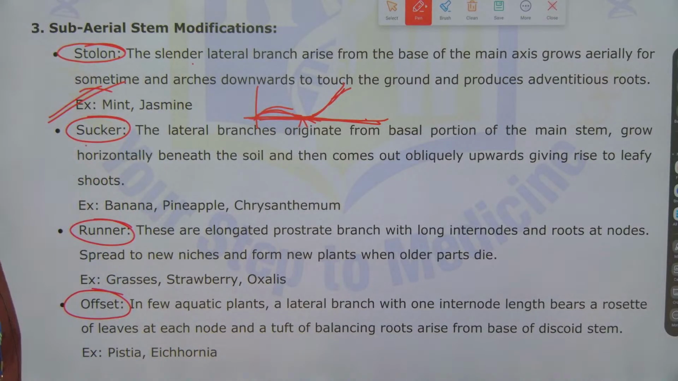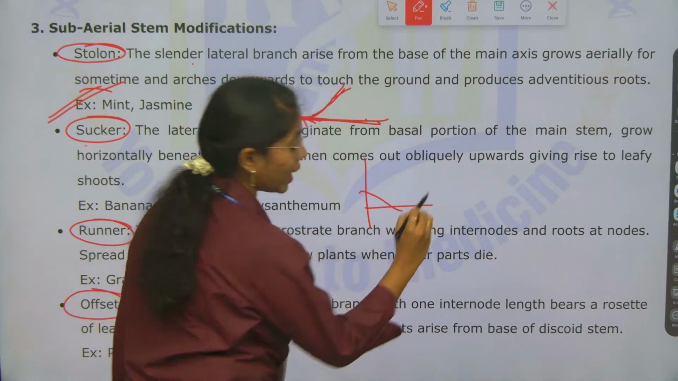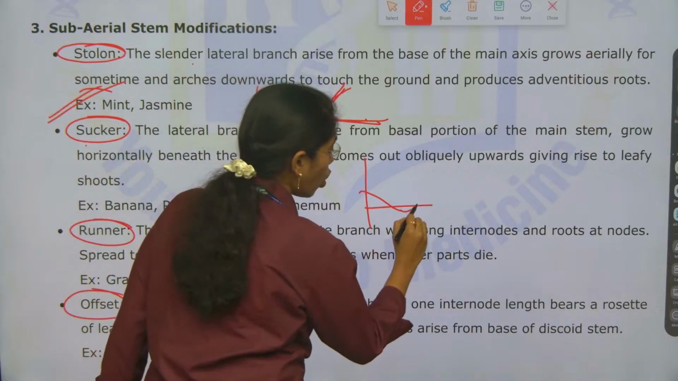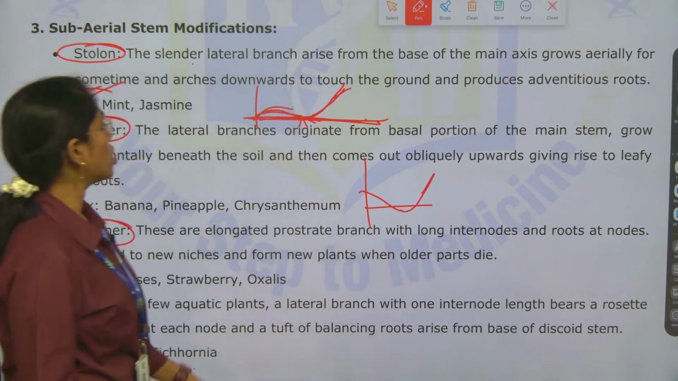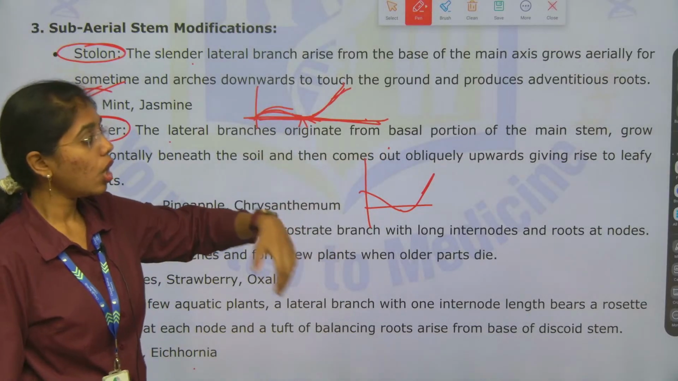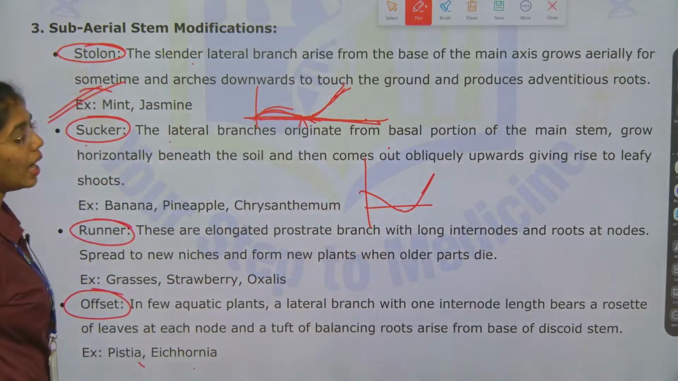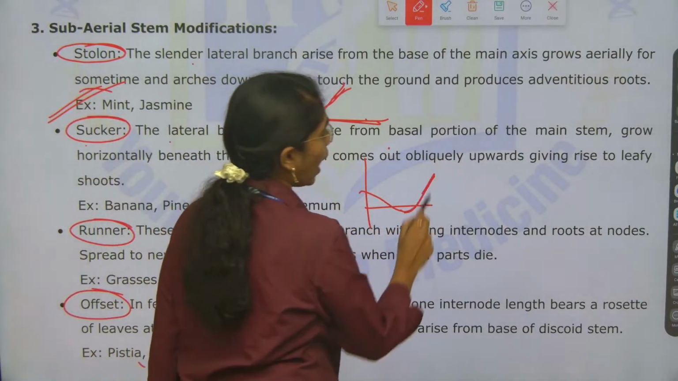Whereas a sucker has the same definition, but here the lateral branch grows beneath the ground and then grows obliquely upwards. The lateral branch originates from the basal portion of the main stem, grows horizontally beneath the soil, and then comes obliquely upwards.